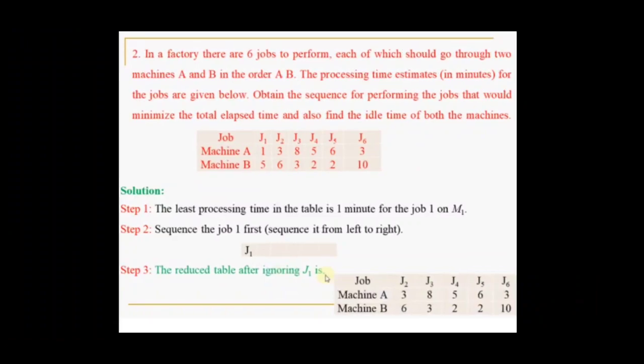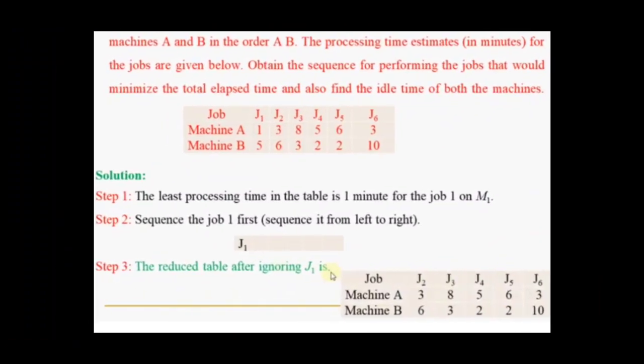Next, the least processing time in this table occurs on J4 and also on J5, that is 2 minutes. Therefore, as it occurs on machine 2, that is machine B, the procedure is to look at the opposite machine's processing time.